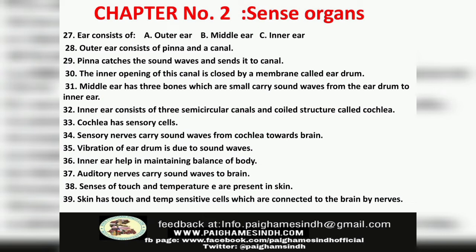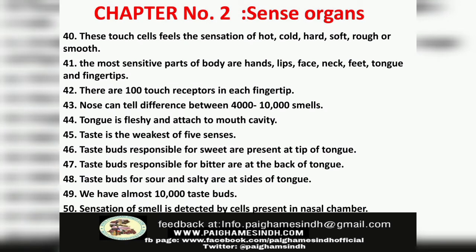Number 38. Senses of touch and temperature are present in the skin. Number 39. Skin has touch and temperature sensitive cells which are connected to the brain by nerves. Number 40. These touch cells feel the sensation of hot, cold, hard, soft, rough, or smooth. Number 41. The most sensitive parts of body are hands, lips, face, neck, feet, tongue, and fingertips.